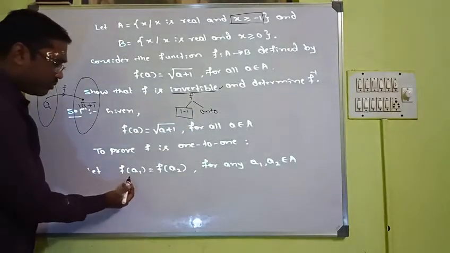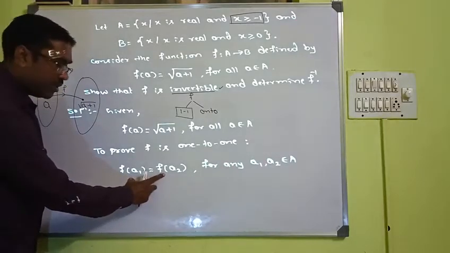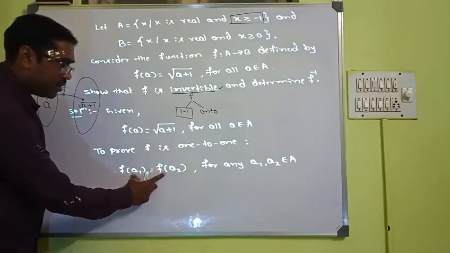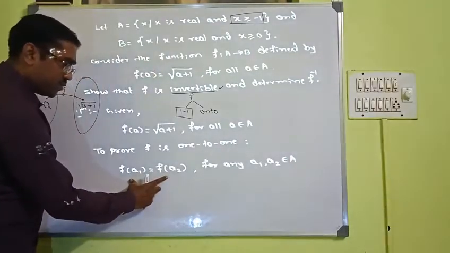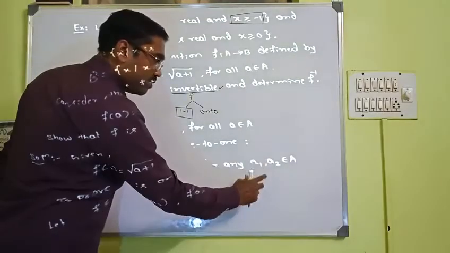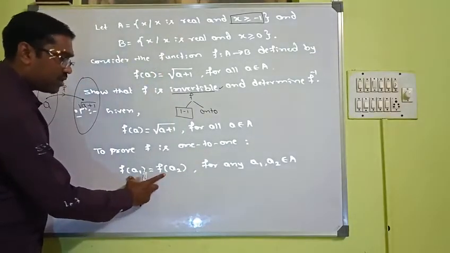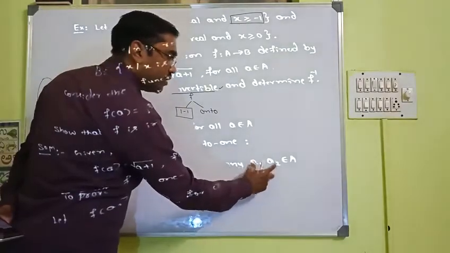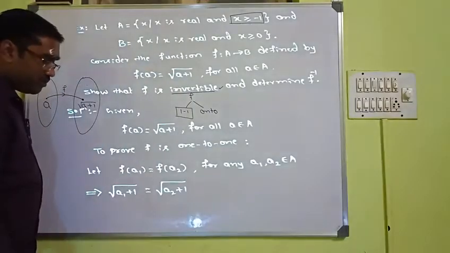How do we prove it? One way is to consider that the images of two elements are the same. We cannot say these two are different. Consider that the images are the same for a1 and a2. Then we will prove their pre-images are also the same.